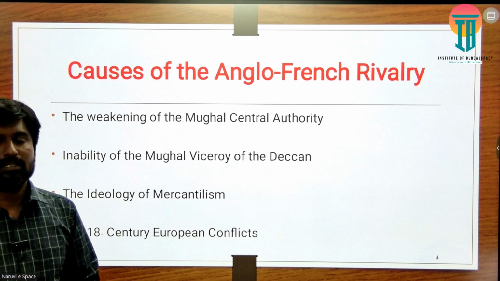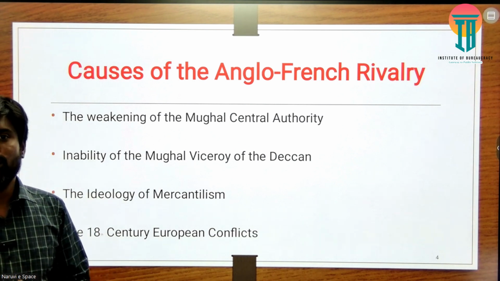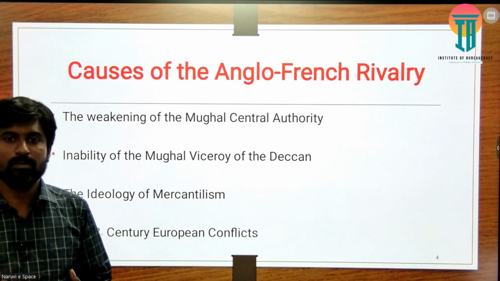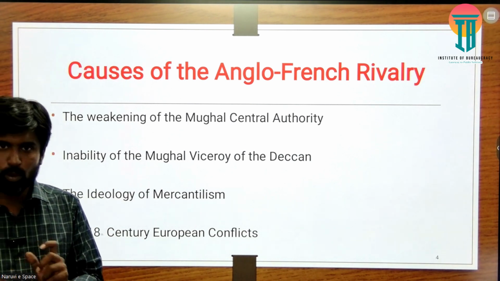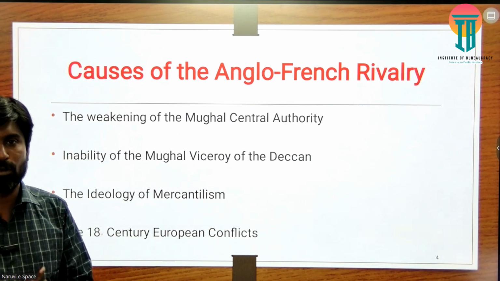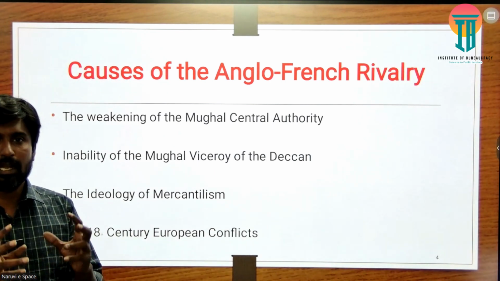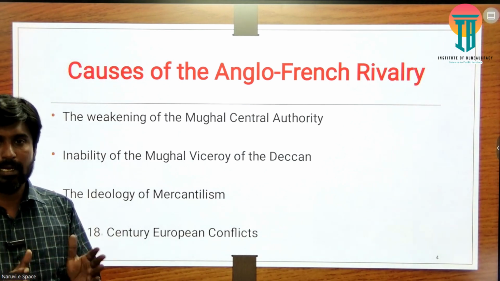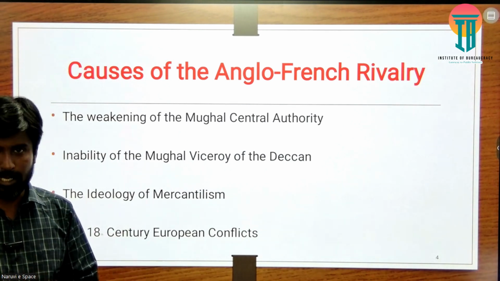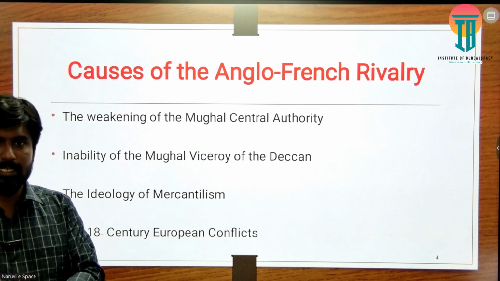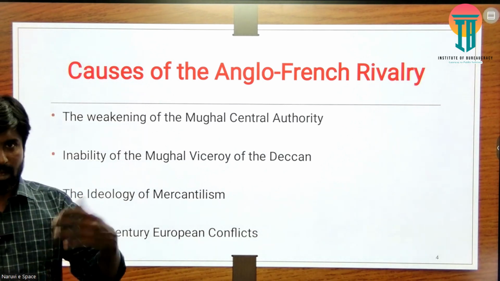The last one we can say is the 18th century European conflict. From the beginning I mentioned that it was not only from the Indian context that the French and the British East India Companies fought. It was in other conflicts also, because the French and British East India Companies had their colonies in different parts of the world. Wherever issues arose in Europe and other colonies, it was reflected; India was a mere theater for their conflict across the globe.